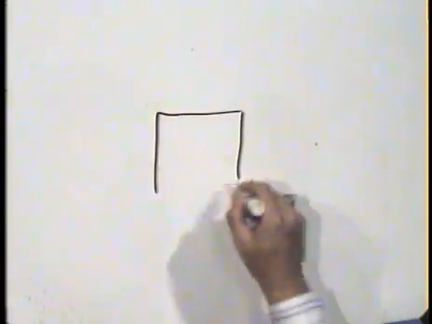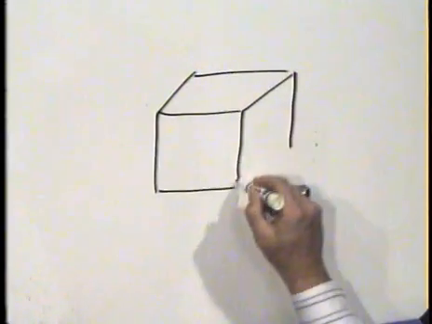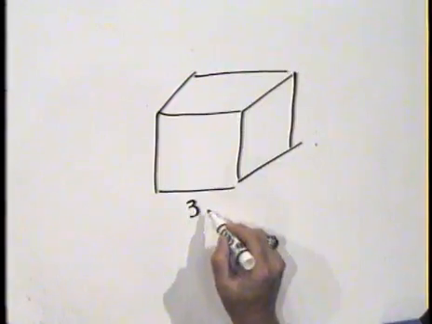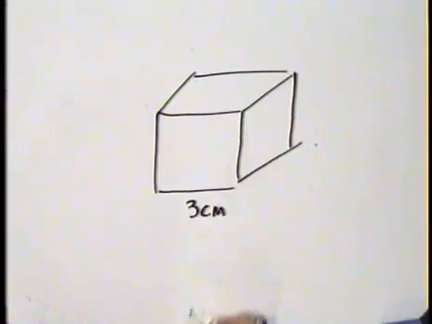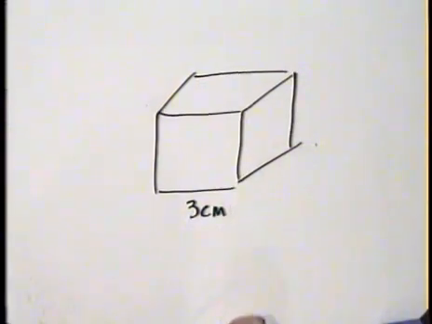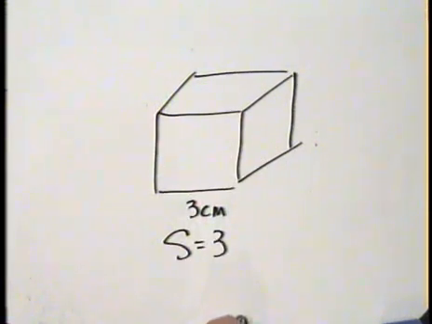let's take a look at a cube. And again, please excuse my artwork. I barely passed art in high school. That's a long story. Here's a cube. And let's say this cube is 3 centimeters on a side. That is, it's 3 centimeters wide, 3 centimeters high, and 3 centimeters deep. Okay? Let's just say that S equals 3 centimeters, the side.